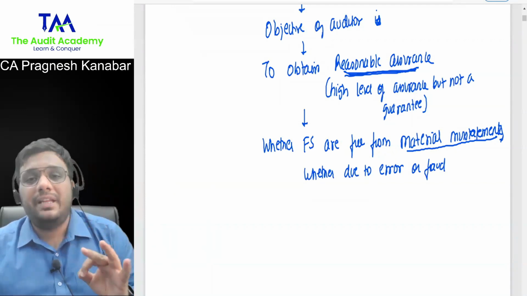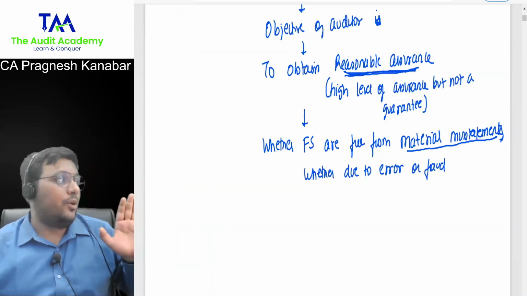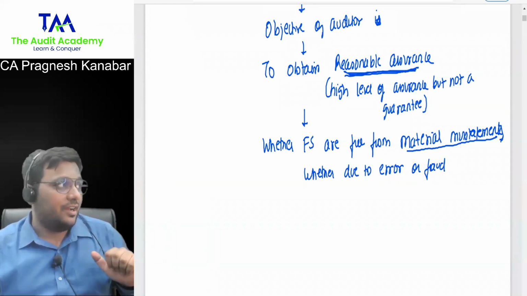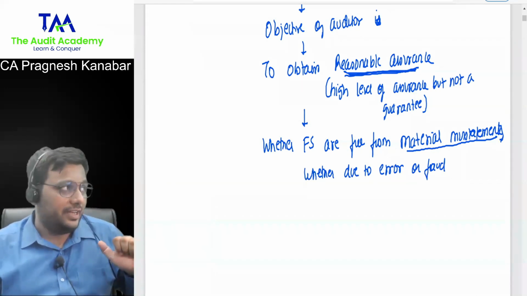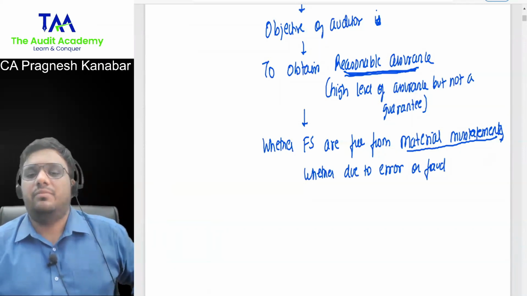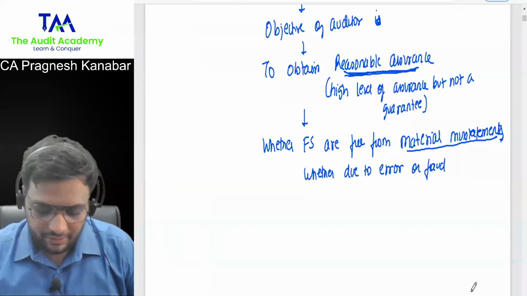That means simply when you are having a cup of tea, you know, bro, there should not be big errors or big fraud in financial statements. But when you're writing it, whether financial statements are free from material misstatements, whether due to fraud or error.